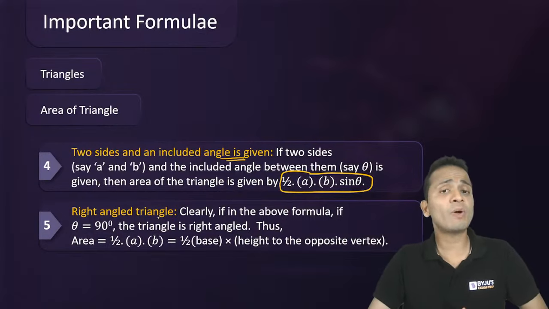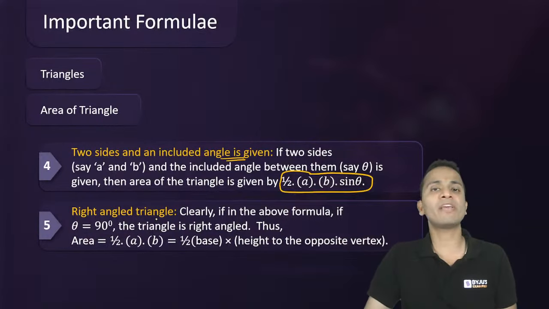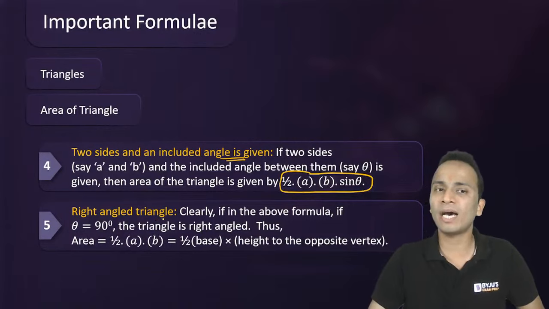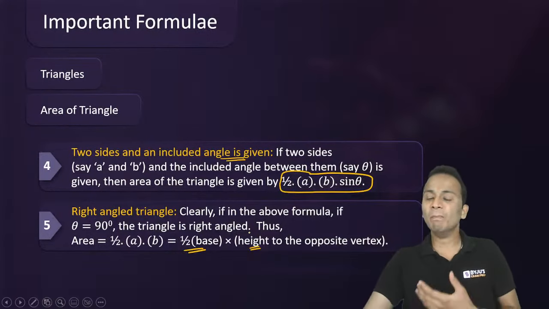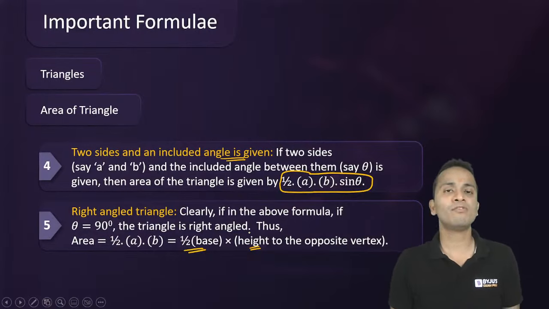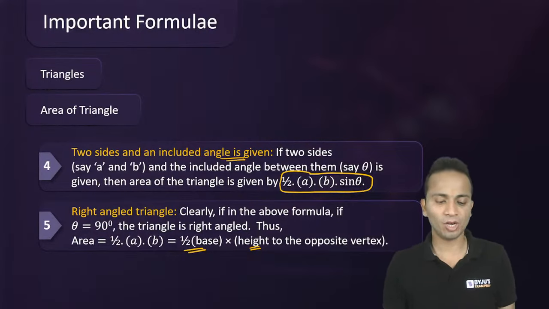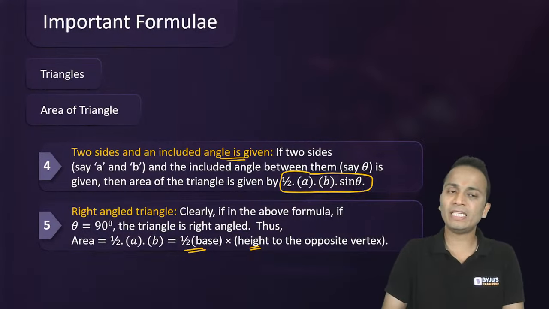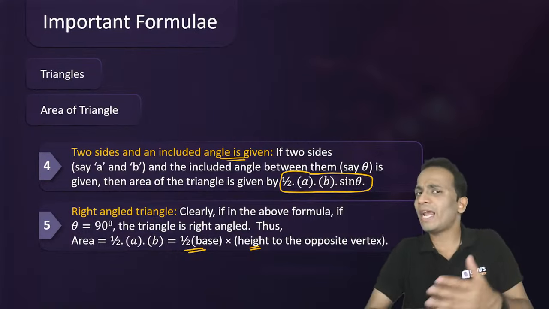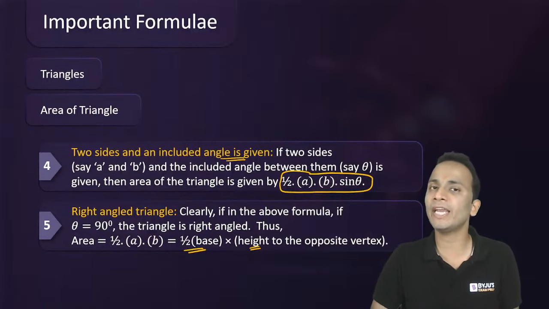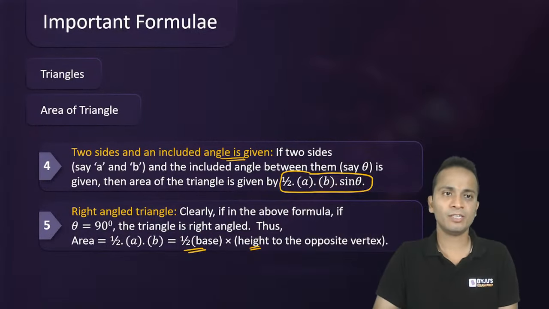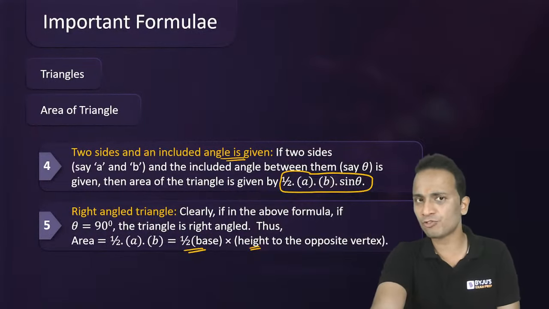Next, for a right angle triangle, or in case you are given the base and the perpendicular height, then you can use the formula half into base into height. Half into base into height is the most general formula for the area of triangles. It can be used in a right angle triangle or any other triangle in which the base as well as the perpendicular height to the base is given. So these are 5 formulas for area of triangles.